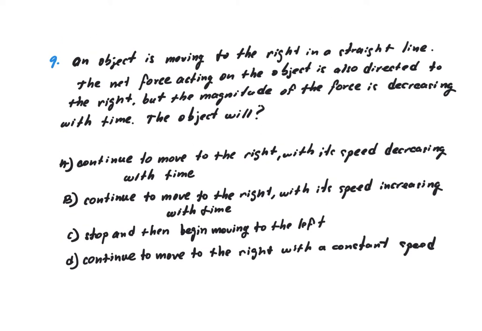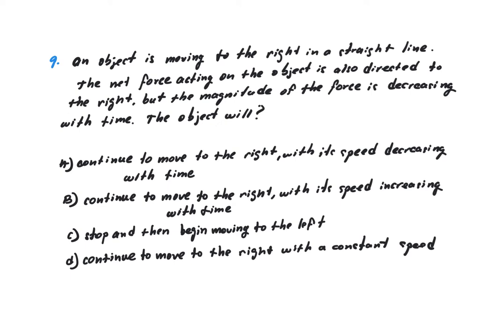Okay, so moving on to question 9. Question 9 says an object is moving to the right in a straight line. The net force acting on the object is also directed to the right, but the magnitude of the force is decreasing with time. The object will... So we have an object that's moving in the same direction as the net force, but the magnitude is decreasing.